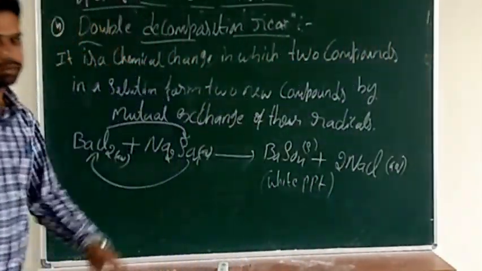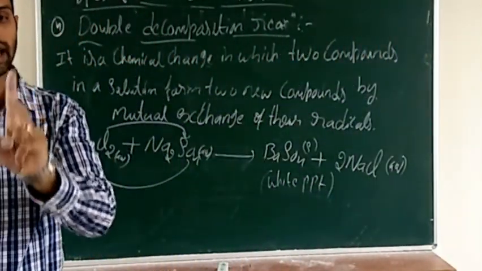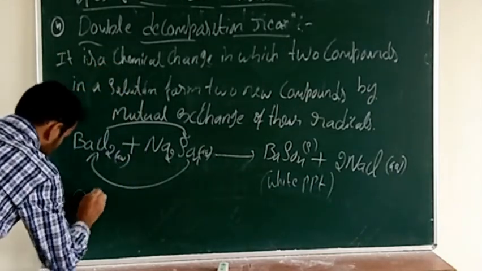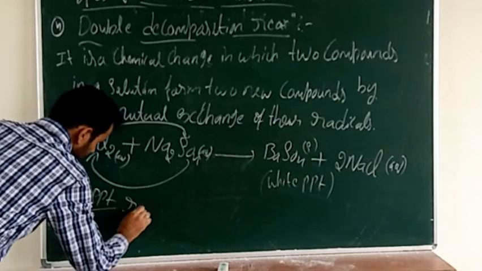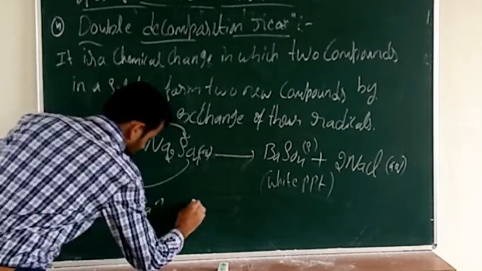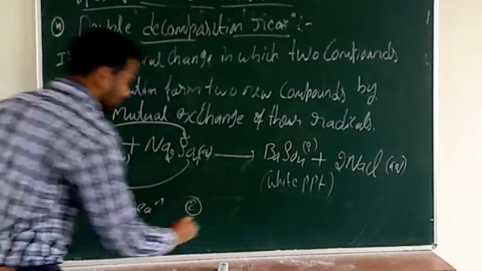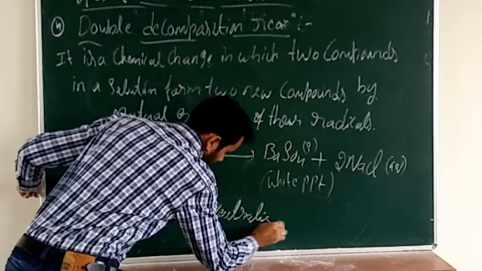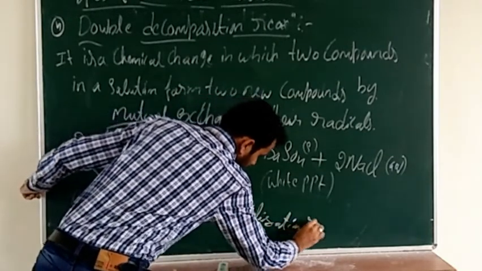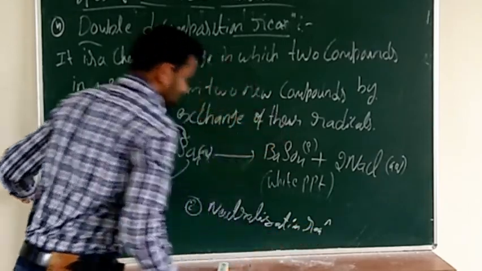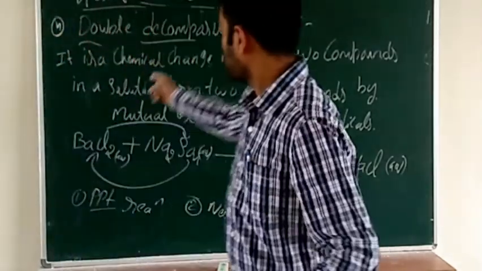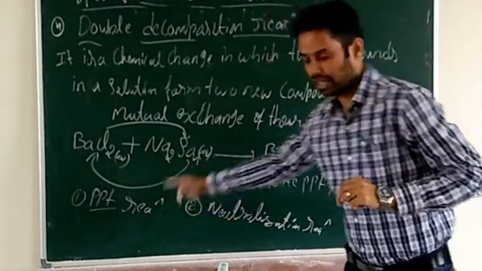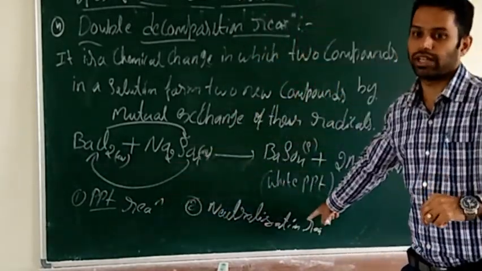So we can see two types of reactions in double decomposition reaction. One is the precipitation reaction and the second is the neutralization reaction.